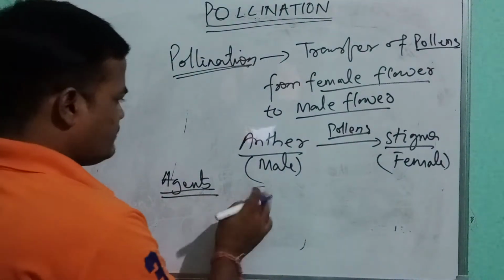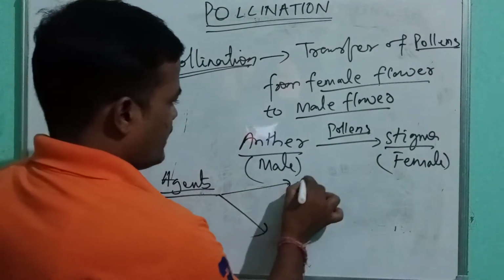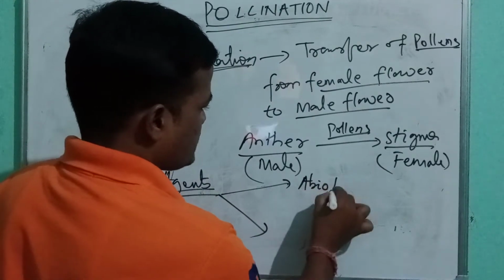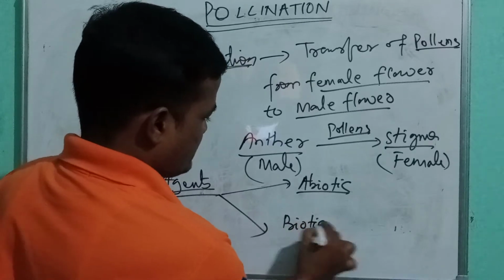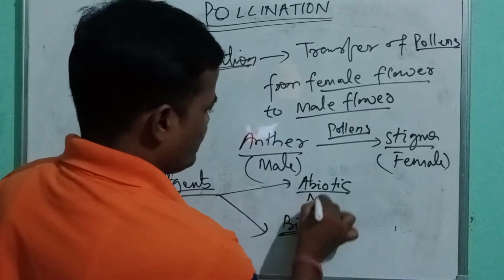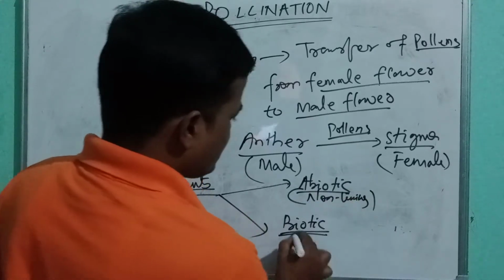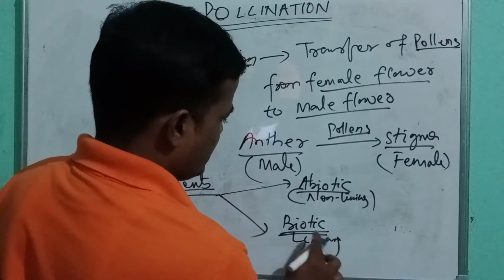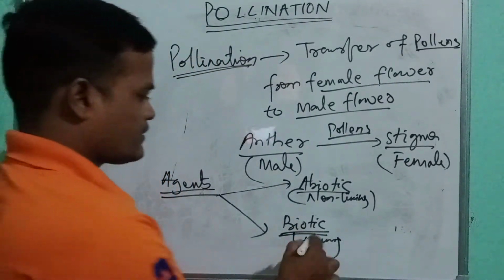So factors, that means agents, are divided into two parts. We can say abiotic factors and biotic factors. Abiotic means non-living factors, and biotic means living factors.